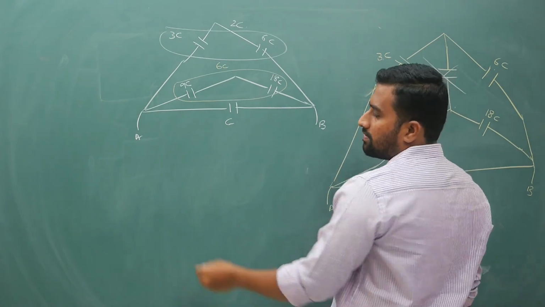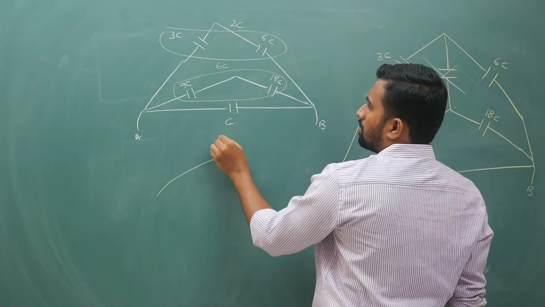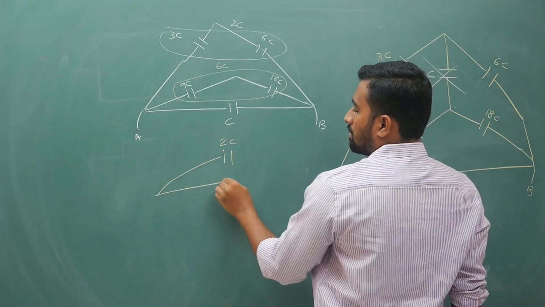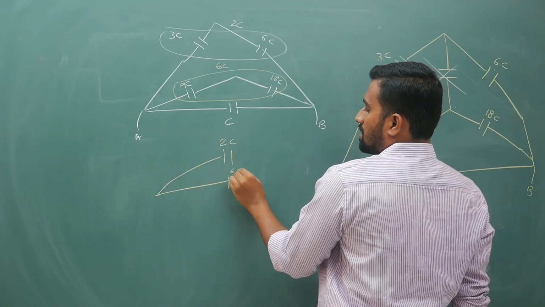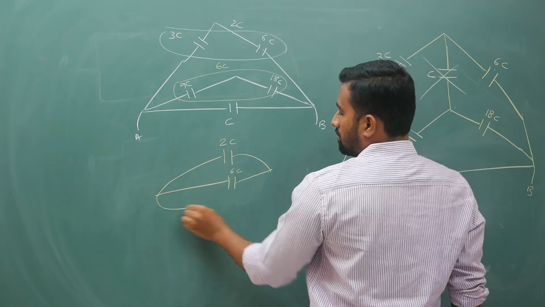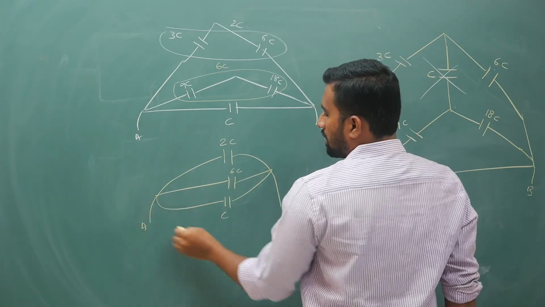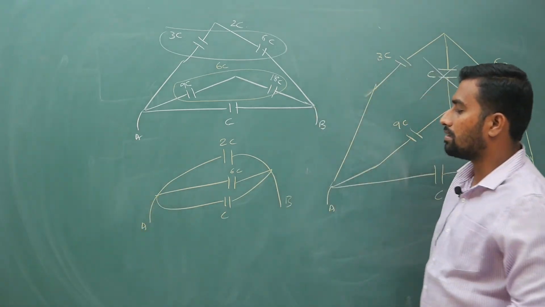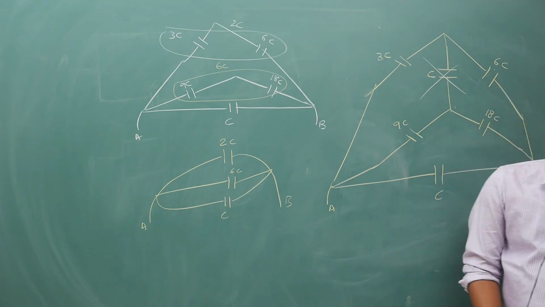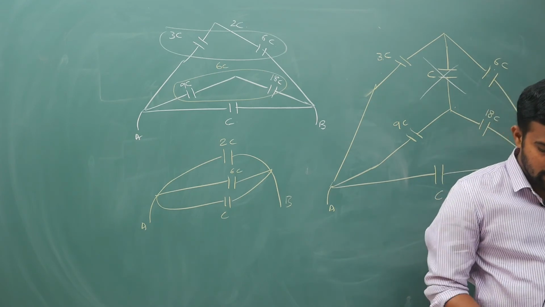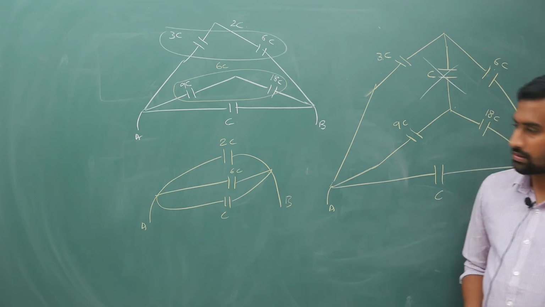So all the three will be in parallel: 2C, 6C in the middle, and C at the bottom between A and B. 6 plus 1 is 7, 7 plus 2 is 9. So your final answer is going to be 9C.